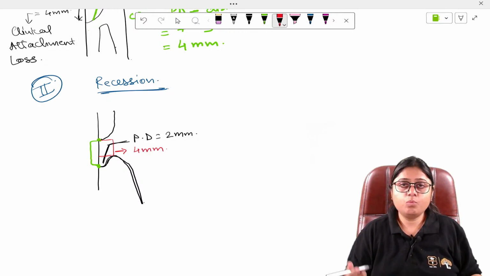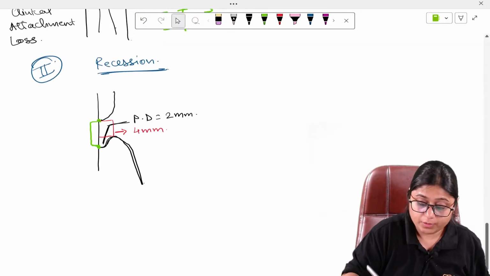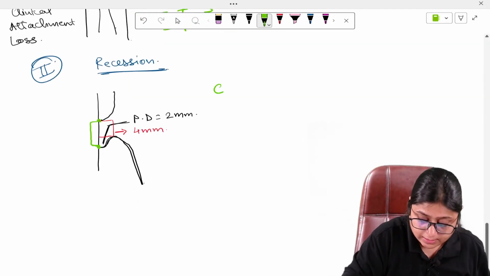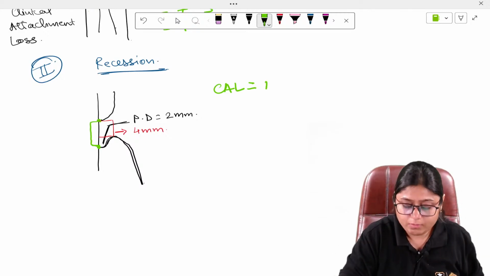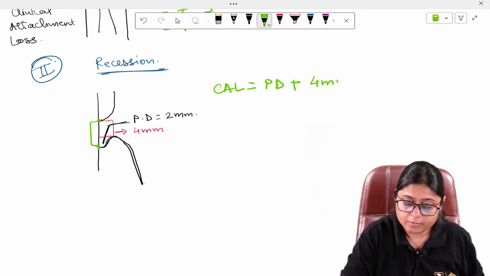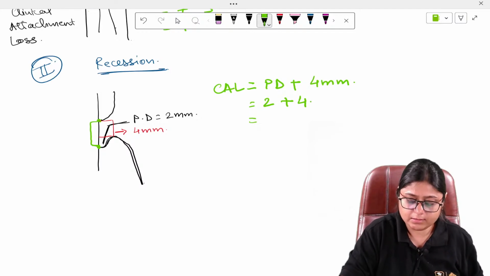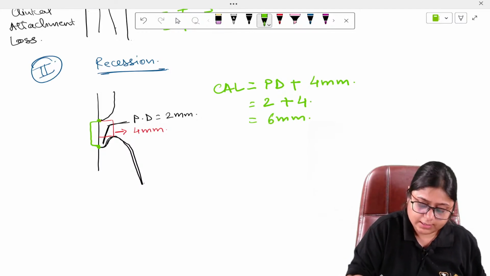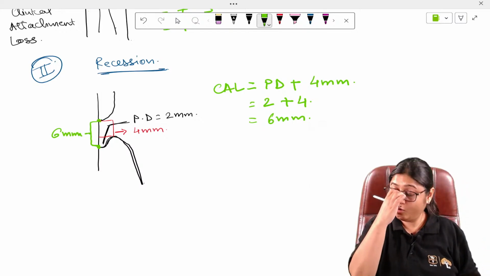Then in this case, what will be your clinical attachment loss? So in this case, the clinical attachment loss is equal to pocket depth plus this distance, 4 mm. So pocket depth is 2 mm plus 4 mm is 6 mm. So your clinical attachment loss is 6 mm. Okay, I hope this is clear.